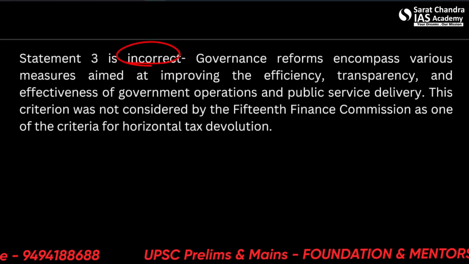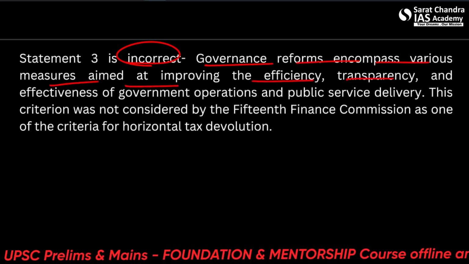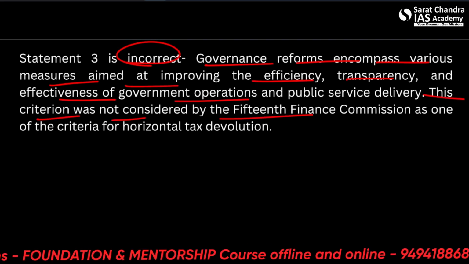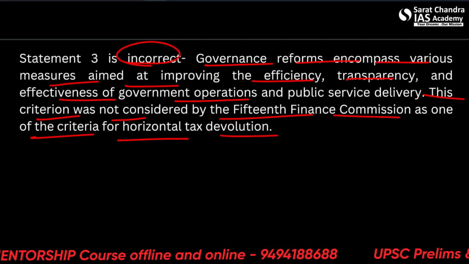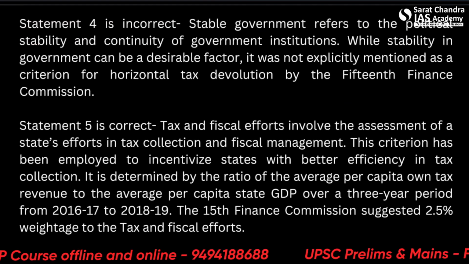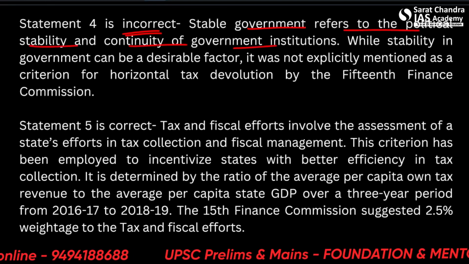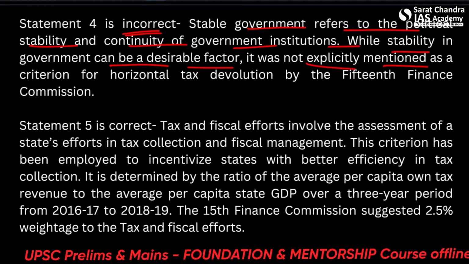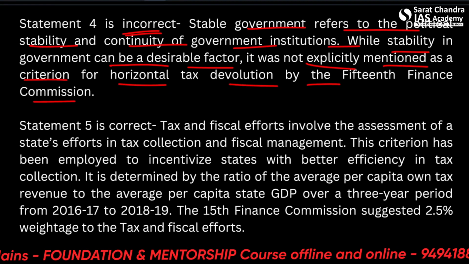Statement 3 is incorrect. Governance reforms encompasses various measures aimed at improving the efficiency, transparency, effectiveness of government. This criteria was not considered by the 15th Finance Commission as a criteria for the horizontal tax devolution. Fourth is incorrect. State government refers to the political stability, continuity of governance. So stability in governments can be a desirable factor, but it is not explicitly mentioned as a criteria for horizontal tax devolution by the 15th Finance Commission. Fifth is correct.